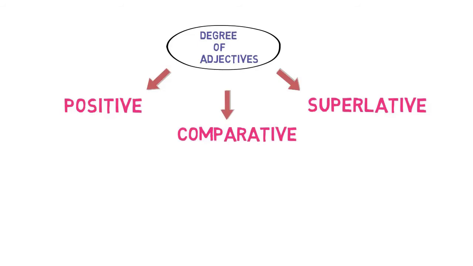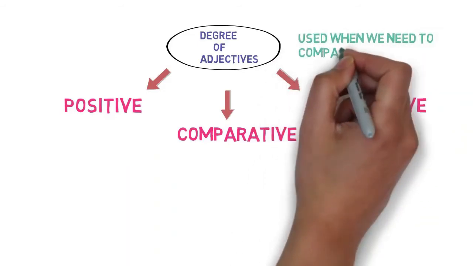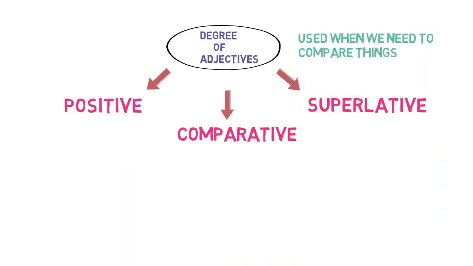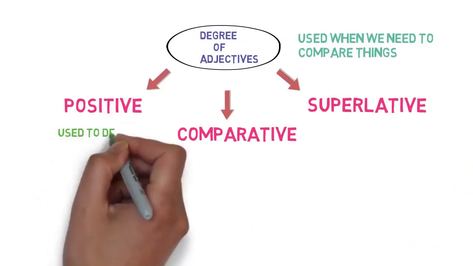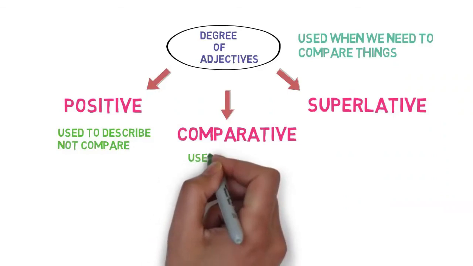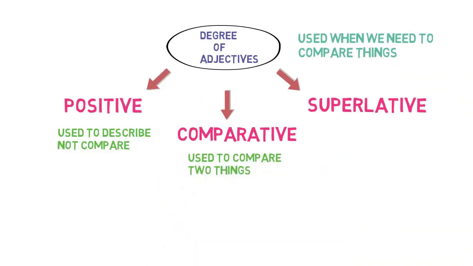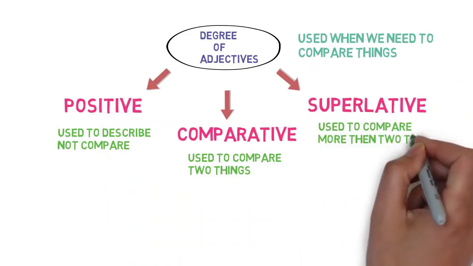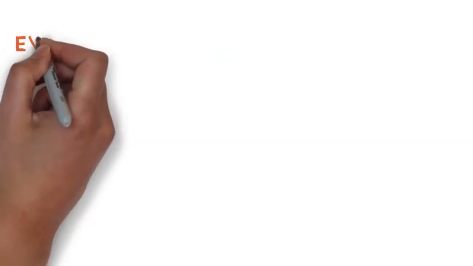But in the beginning, just take an introduction to have a better understanding. We use this when we need to compare things. Positive is used to describe, not to compare. It's just to describe. When it's comparative, it is used to compare two things. Superlative is used to compare two or more things, isn't it?